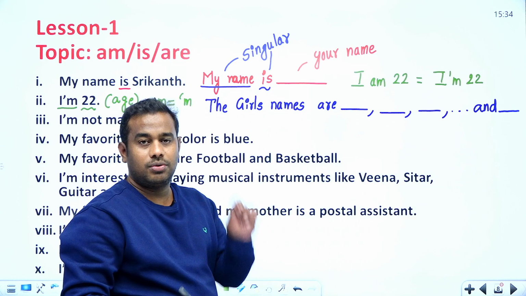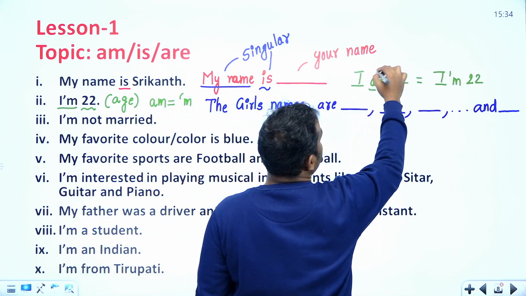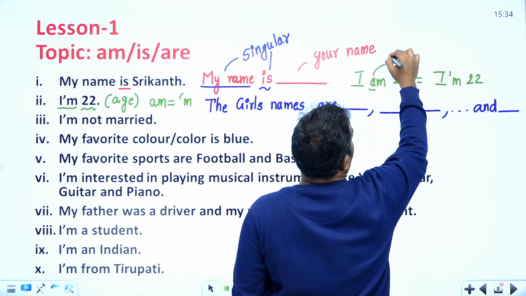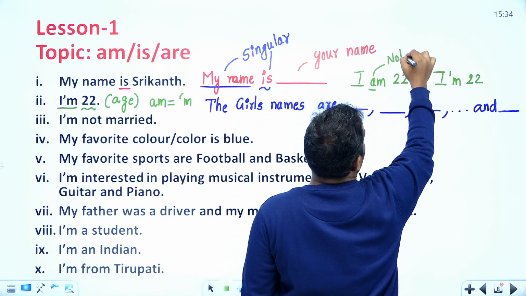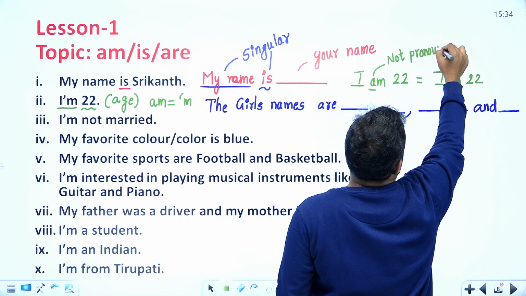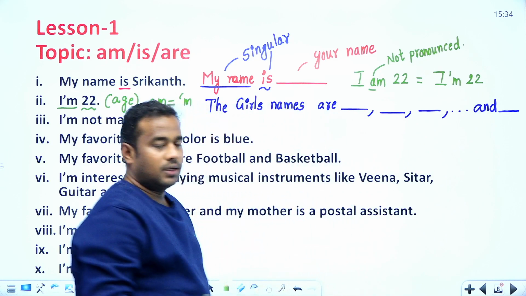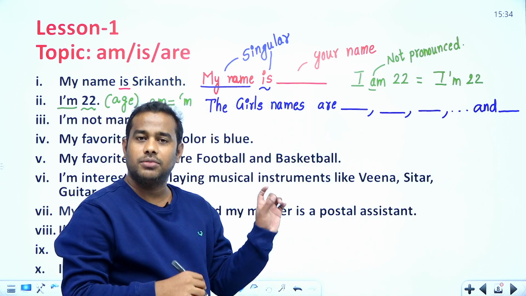You are cutting short the vowel a, meaning you are not going to pronounce the a here. The a is not pronounced, so you say I'm 22.